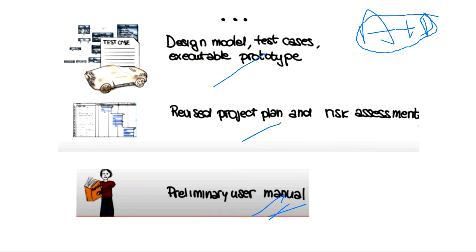Because the user manual is a very technical thing, right? The buttons are here, the system works like this, the software works like this. The user manual is a very technical thing regarding the overall aspects of your product. Overall, the mobile phone contains this many buttons, the touch screen is here, the update option is here. So after the testing, who will create the final user manual? The preliminary user manual is created in this design phase only.